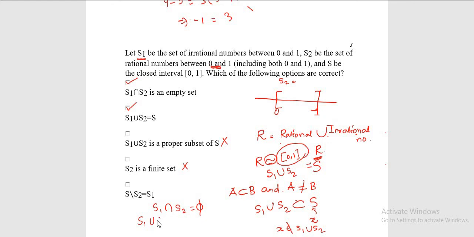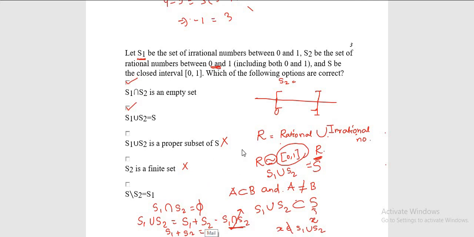That is, S1 union S2 can be written as S1 plus S2 minus S1 intersection S2. But you already know that the intersection is empty, so this will get removed. Now you can write S1 plus S2 is equal to S.